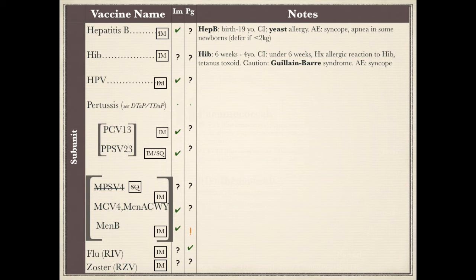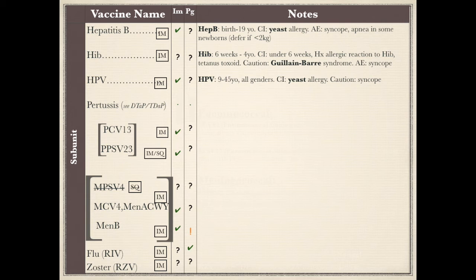Hib vaccine is protective against encapsulated bacteria, Haemophilus influenza B. This conjugated vaccine is given at 6 weeks through the end of the 4th year, and it's not approved for children over 5 years old. It is contraindicated for infants under 6 weeks and for those with anaphylactic reaction to tetanus toxoid. It can cause Guillain-Barré syndrome, and noted adverse effect is syncope.